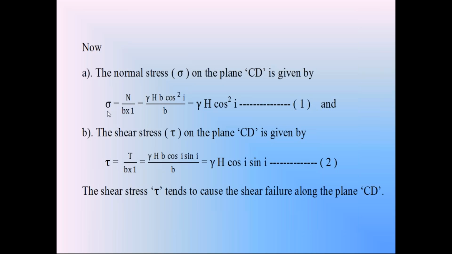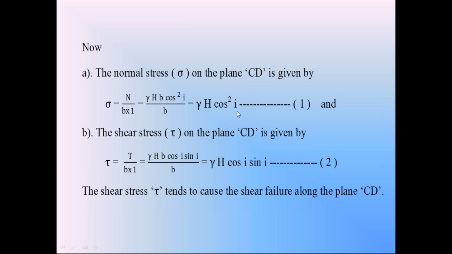So calculate the normal stress: normal stress is equal to normal component divided by area B into 1. Normal component is gamma H B cos square i divided by B into 1. So this B will cancel. So you will get the normal stress on the plane CD, gamma H cos square i.